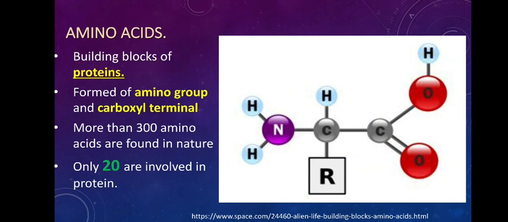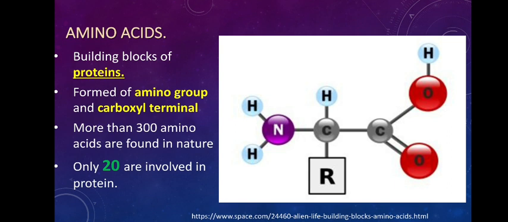So I am repeating, an amino acid gets its name because it is formed of an amino group and a carboxylic group. Then how many amino acids are present? Actually, there are more than 300 amino acids in nature, but we are talking about proteins here, and there are 20 amino acids that form all the different types of proteins present in nature.